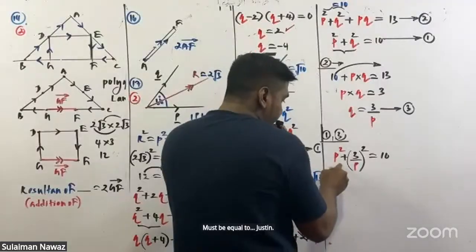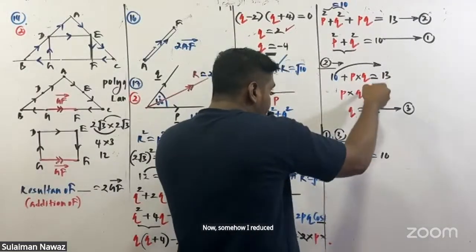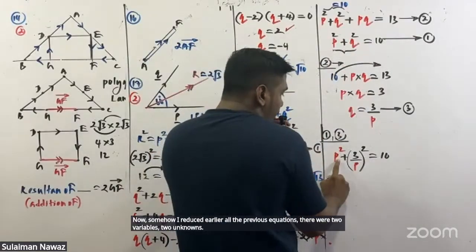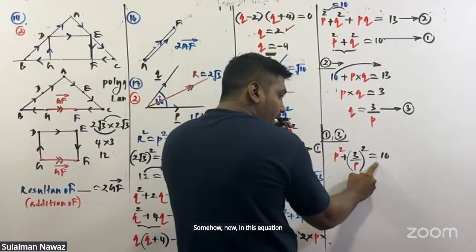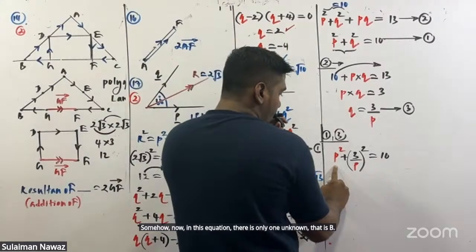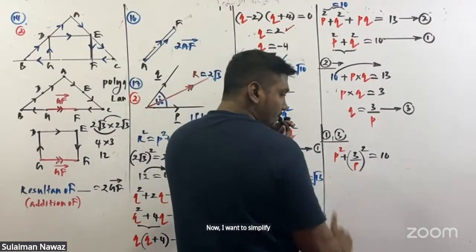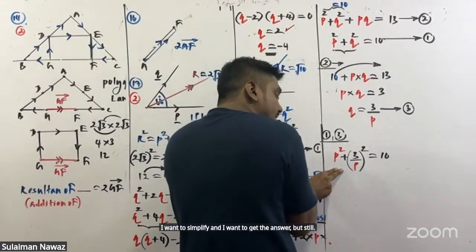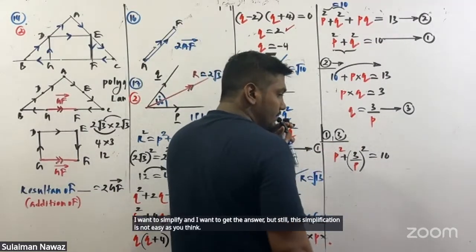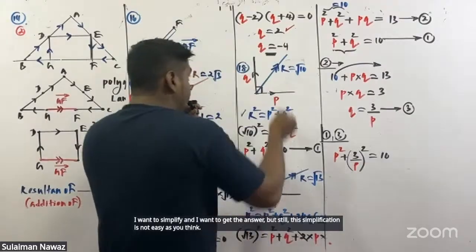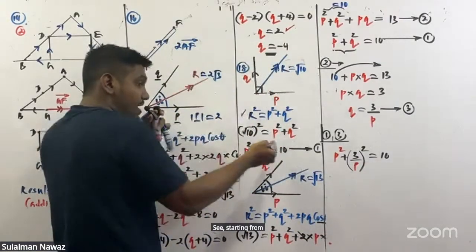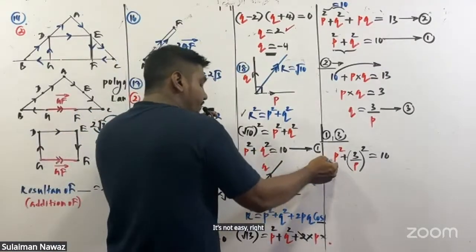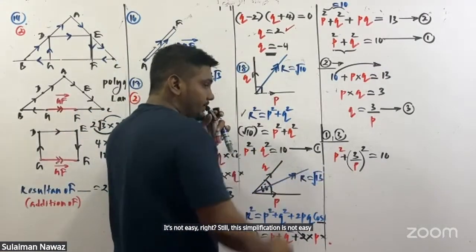Now somehow I reduced all the previous equations. There were two variables, two unknowns. Now in this equation there is only one unknown, that is P. I want to simplify and get the answer, but this simplification is not as easy as you think.